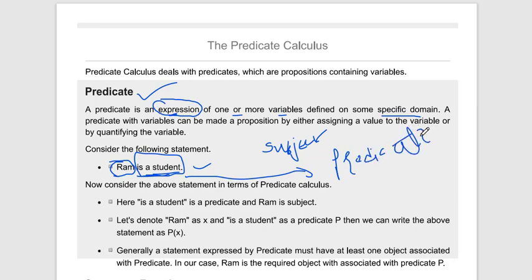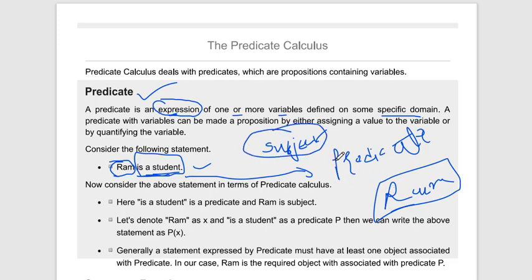Its importance is that if there is no predicate, and we only say Ram, then this is not a statement nor a proposition, it is only a noun. Now if we forget about the subject and write only "is a student", this also is not a proposition.